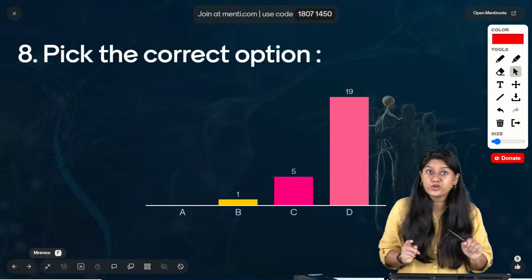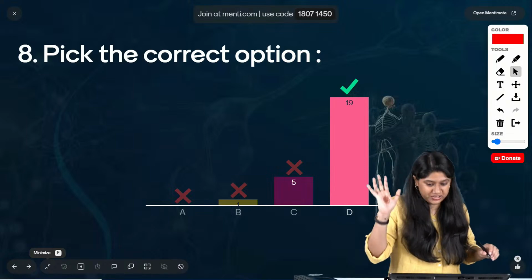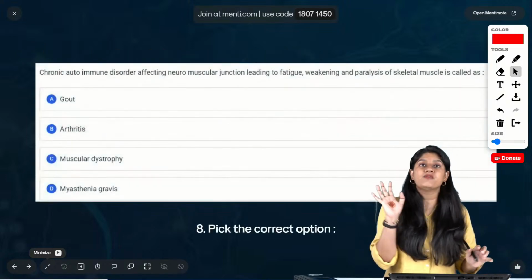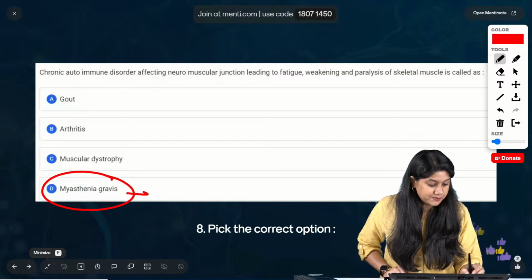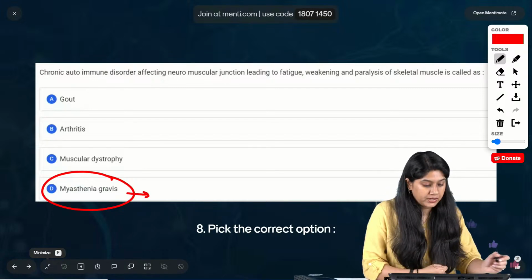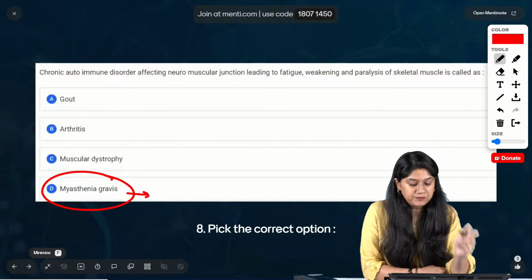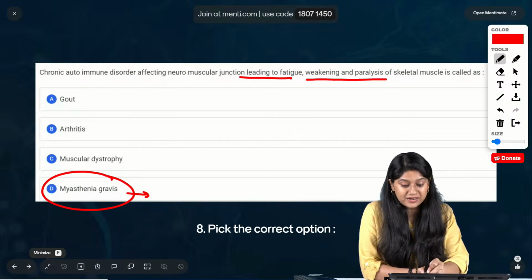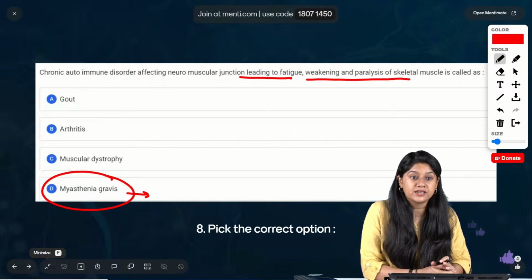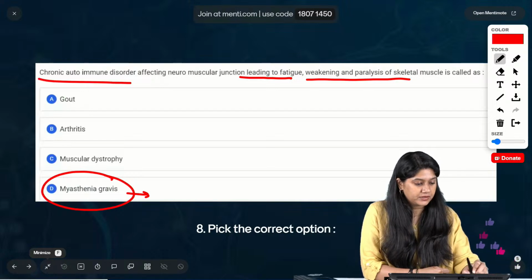I want all of you to vote for the correct answer. Very good majority, very close by. 19 of you have voted for the correct answer. सही answer हमारा क्या है? Right, myasthenia gravis. Basically, it's an autoimmune disorder. यहाँ पे क्या है? Muscles का degeneration होगा. We'll see the fatigue, weakness and the paralysis of the skeletal muscles all together. चलिए.